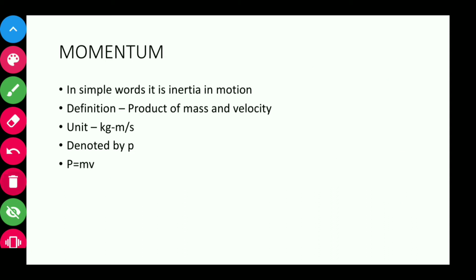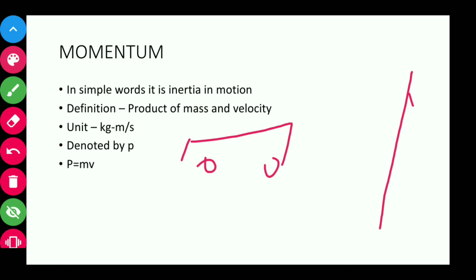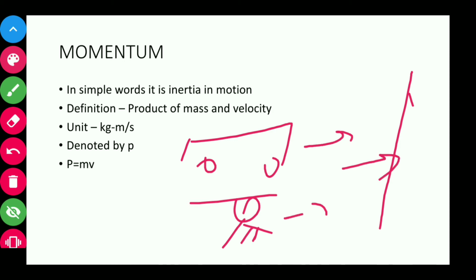Let me give you an example for a better understanding. Suppose there is a wall, and a car is moving towards it, and you are running towards it, and somehow you both have the same velocity. Both collide with the wall. You will find that this car is somehow able to break the wall, but you will end up hurting yourself. Though you both have the same velocity, the momentum possessed by the car is more than yours. That's why momentum depends on mass, as you can clearly understand.